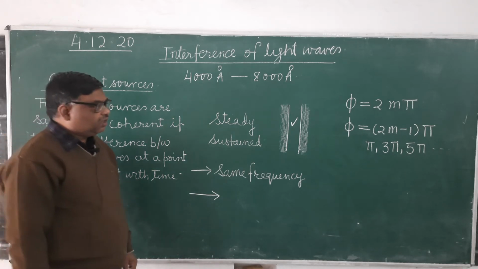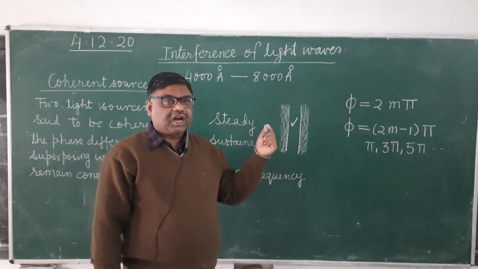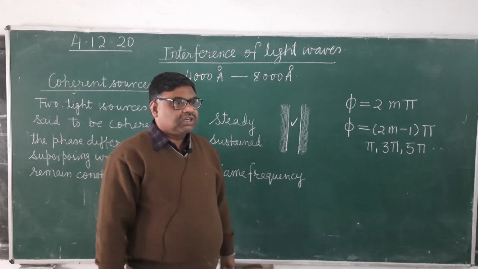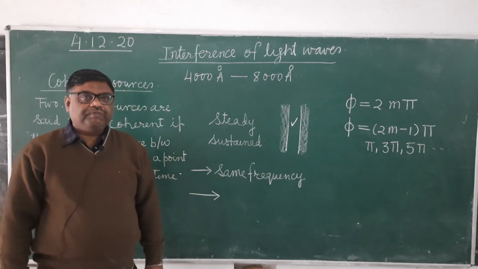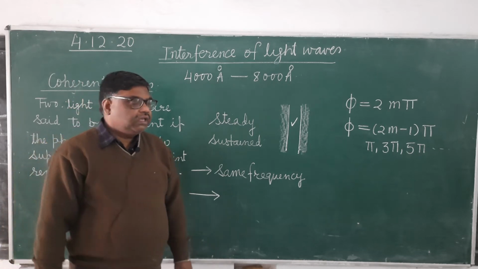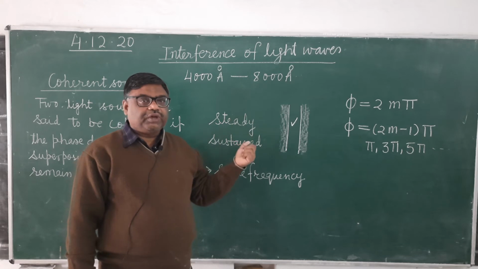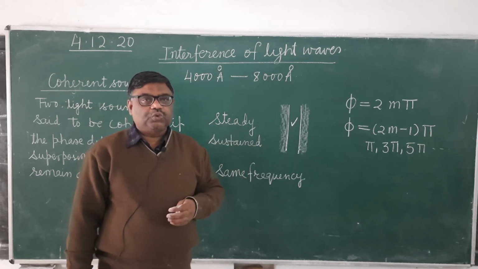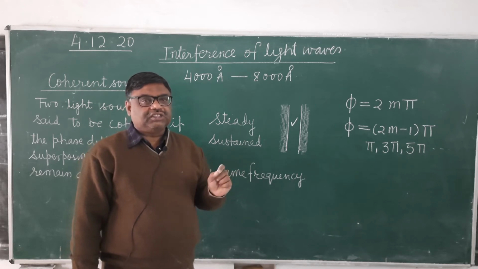As we know, independent light sources cannot be coherent; they cannot emit such type of waves. And why? Because light waves are not continuous waves. These are discrete pulses which are produced due to the atomic transition.